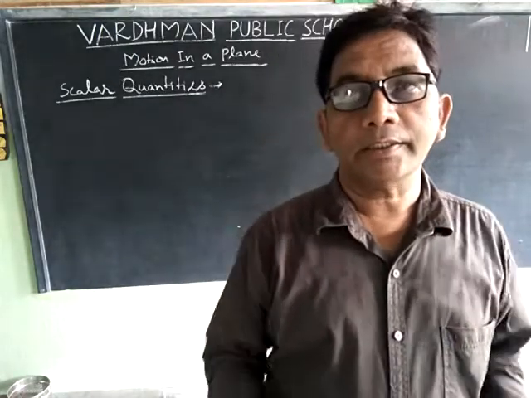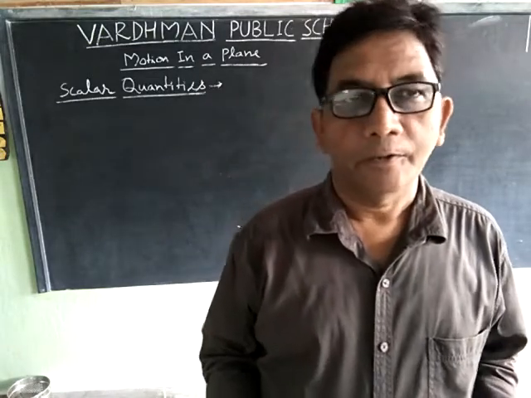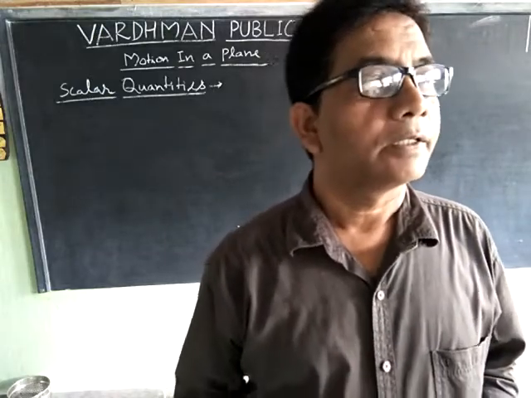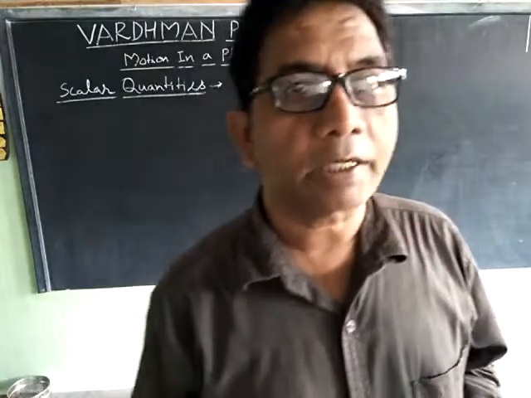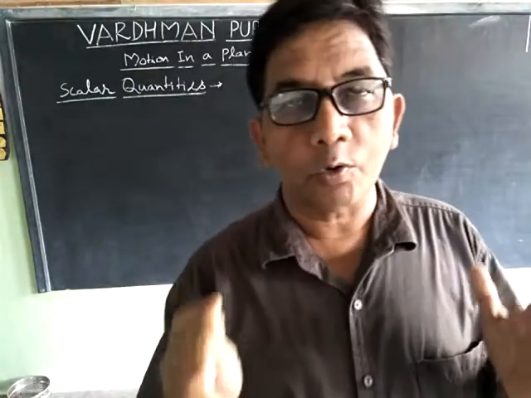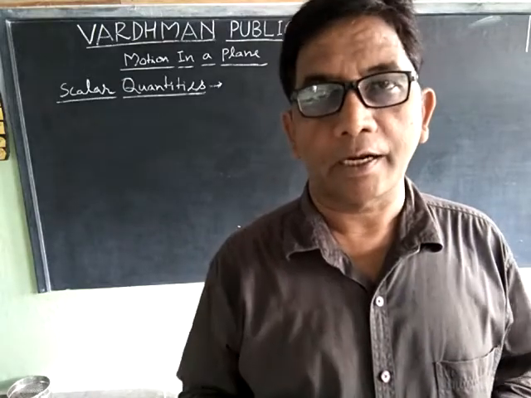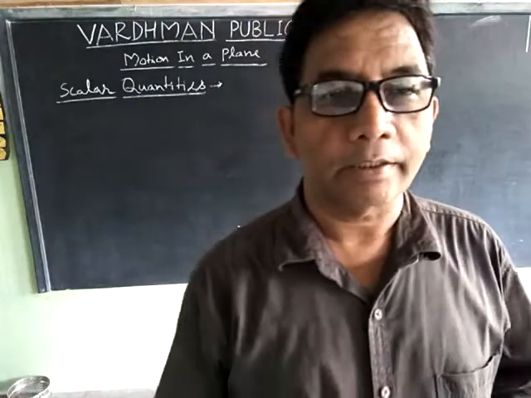Why is electric current a scalar quantity? Because electric current does not follow the triangle law of vector addition. We will discuss after some time what is the triangle law of vector addition.